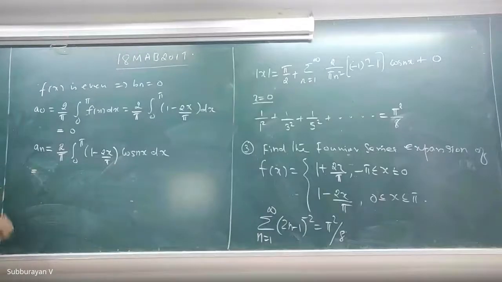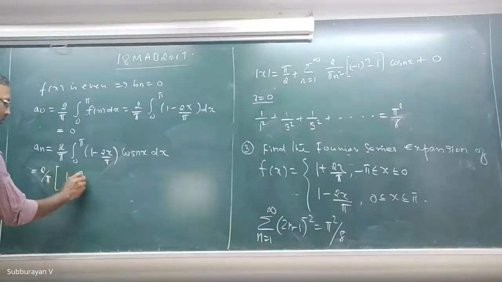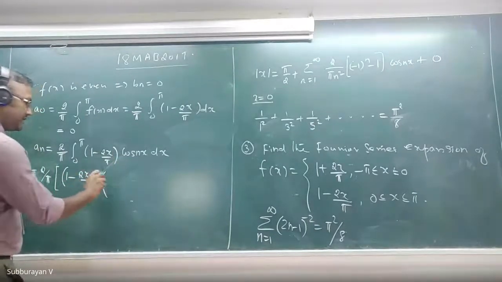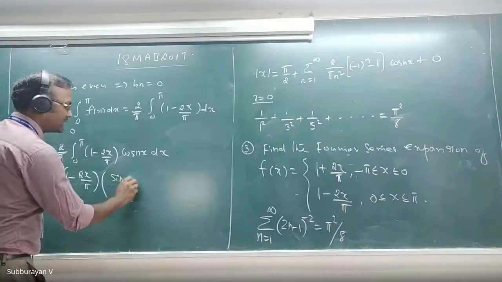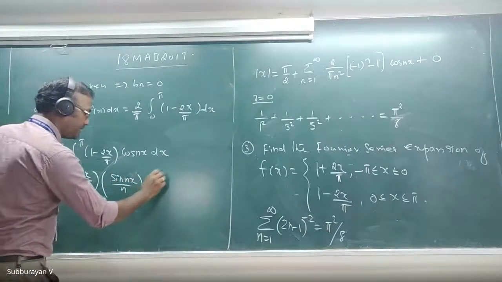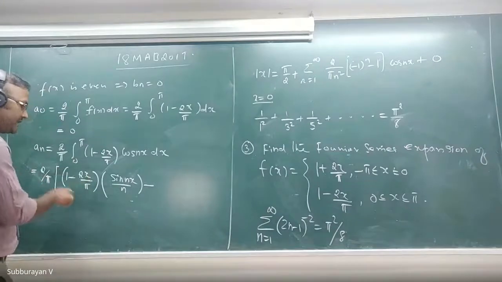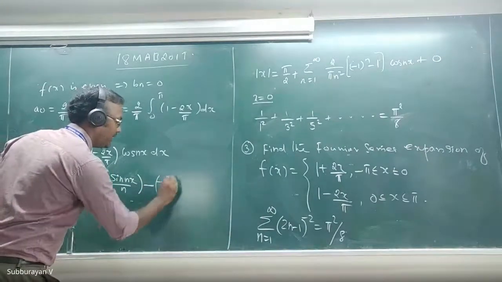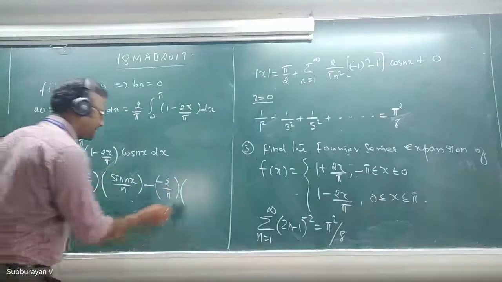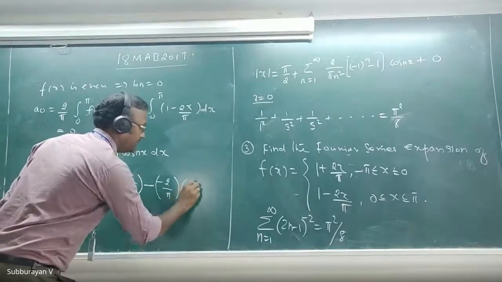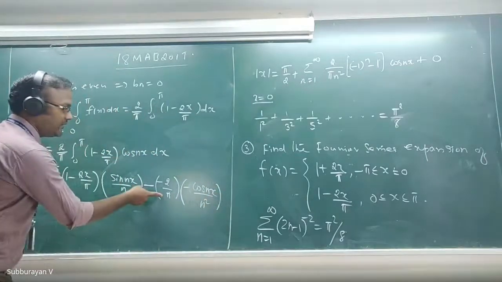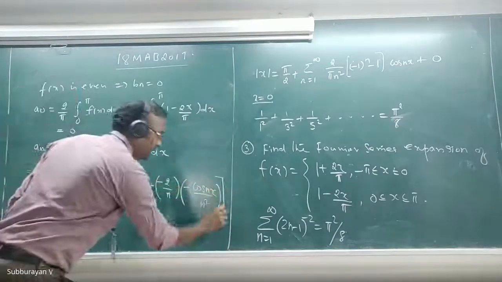By using Bernoulli's formula, this is 2 by pi, and then 1 minus 2x divided by pi, and then integration of cos nx is sin nx divided by n, minus differentiation of this function is minus 2 by pi, and then integration of this function is minus cos nx divided by n square. Again, if I differentiate this will be 0, so we can stop here.